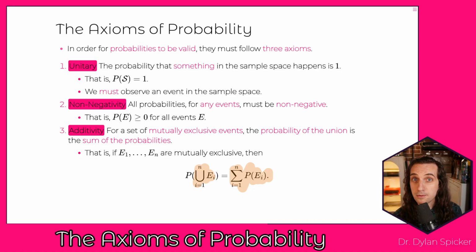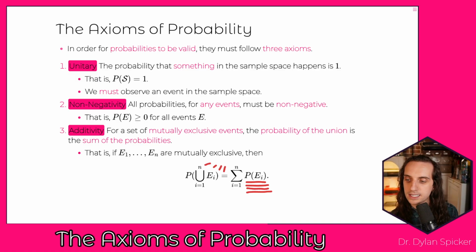Now, additivity is probably the least intuitive of the axioms, but again, we can think about this in terms of the kings example, right? And so if we wanted to say, well, what's the probability that I either see the king of hearts or the king of diamonds or the king of clubs or the king of spades, right? Because we're doing a bunch of ors there, then what we're saying is that that's going to be the union of all of those events. And intuitively, we should be able to say, well, that's going to be the probability of the king of hearts plus the probability of the king of diamonds plus the probability of the king of clubs plus the probability of the king of spades, right? So we should be able to take that union and decompose it into being addition.